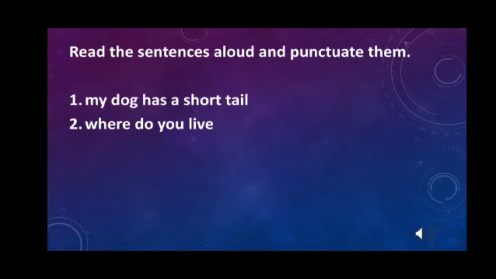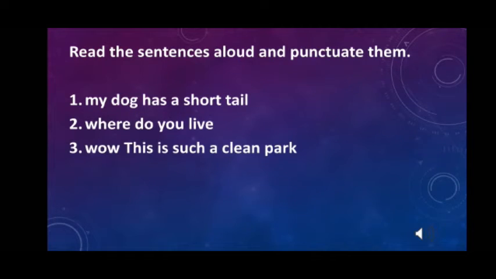In the third sentence, again you will start the sentence with the capital letter. But in this sentence, when you read it, wow, this is such a clean park. Here you are showing expression. So after wow, you need to put exclamation mark. And at the end of the sentence, you need to put the full stop. In the same way, oh, I'm hurt. Again, you are showing a sudden feeling. So you need to put the exclamation mark after oh and put the full stop at the end of the sentence.